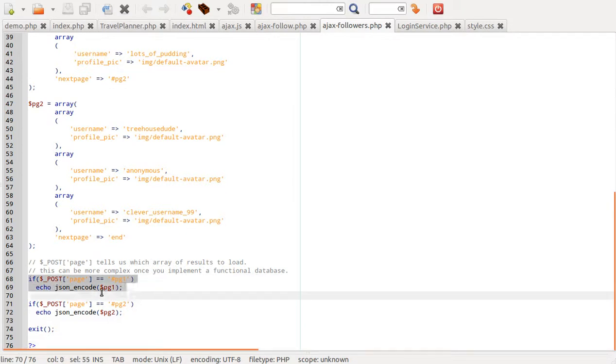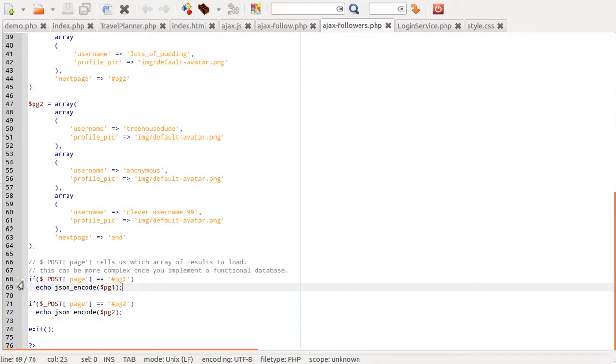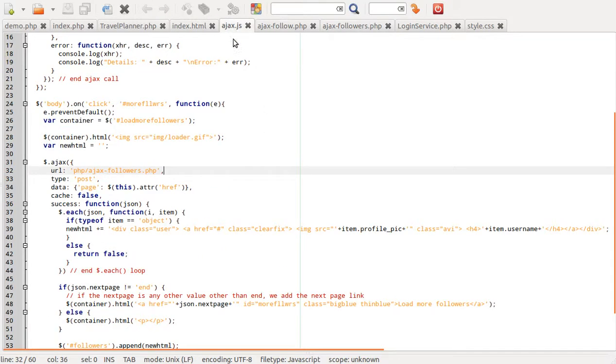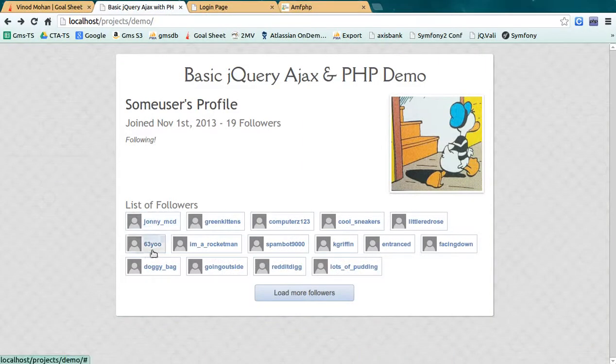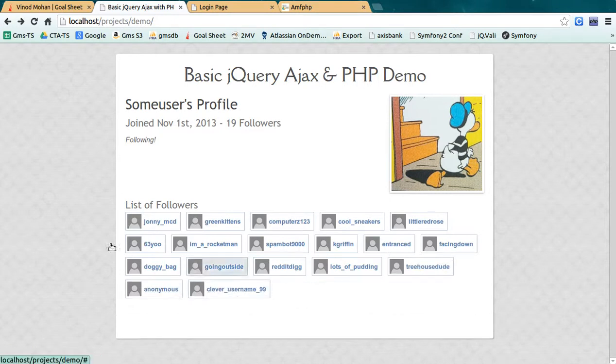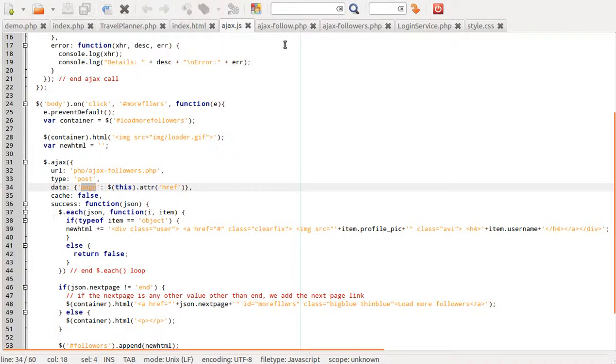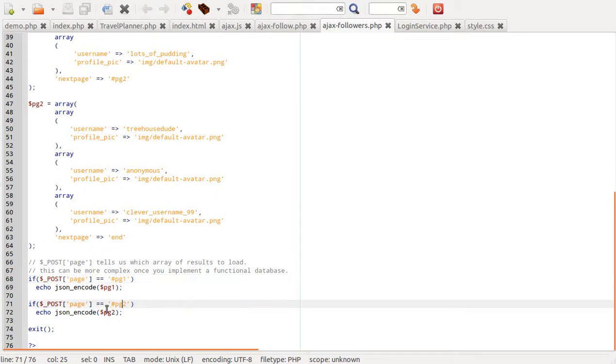We are requesting in post, that's why we are checking the value here in post, and this is the page variable we are passing. And for the second time it will go to page 2, so the page 2 array will be passed. So this is how it works.